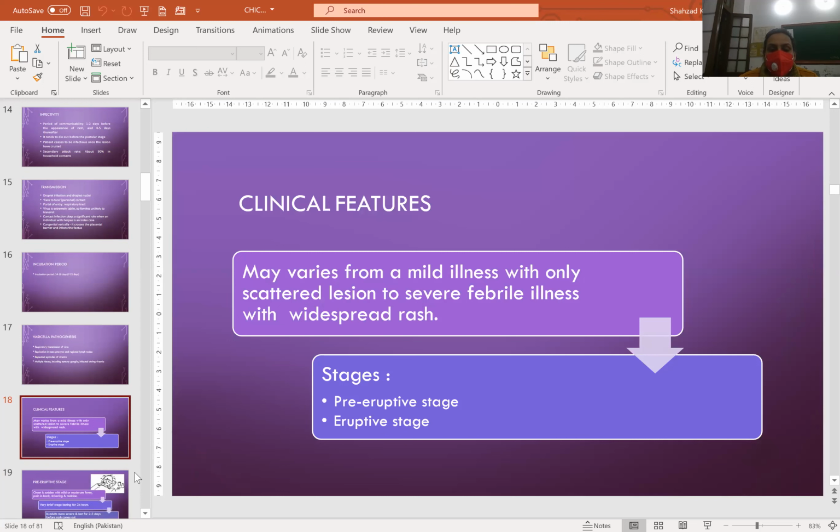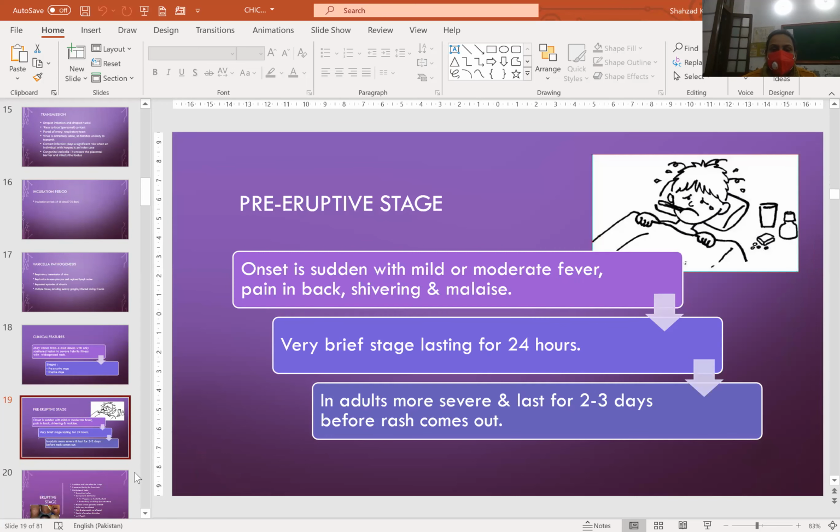Clinical features may vary from a mild illness with a few scattered lesions to severe febrile illness with widespread rash. It has two stages, pre-eruptive stage and eruptive stage. Pre-eruptive stage: onset is sudden with mild or moderate fever, pain in back, shivering and malaise. It is very brief, lasting 24 hours in children, but more severe in adults and lasts 2 to 3 days before the rash comes out.